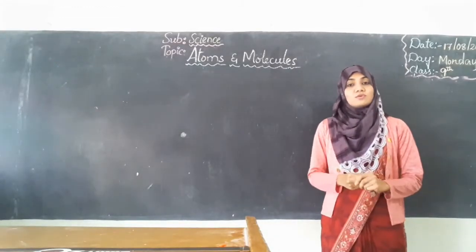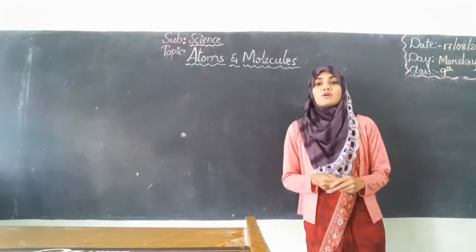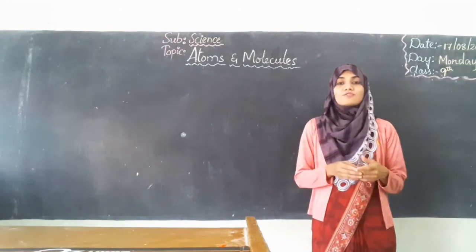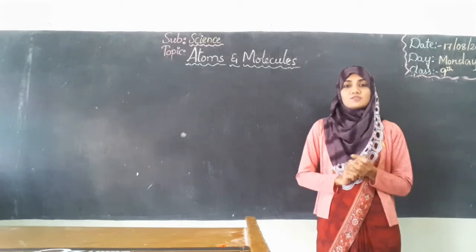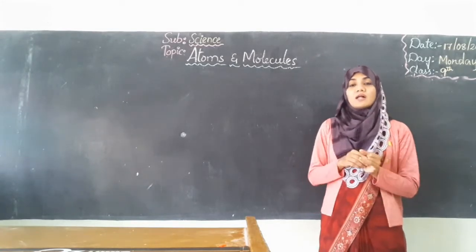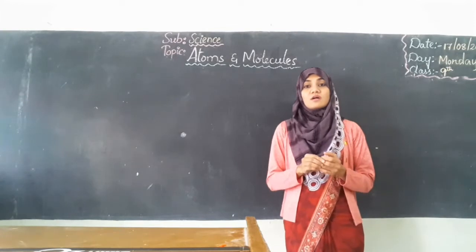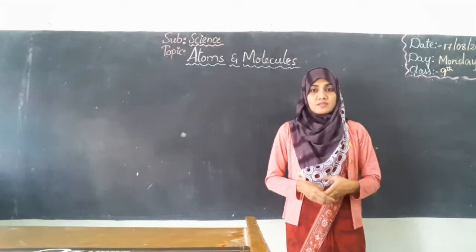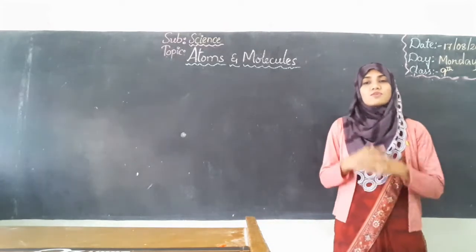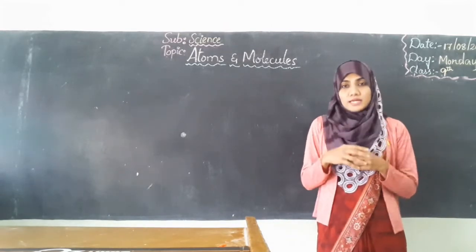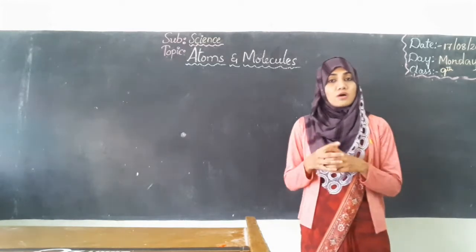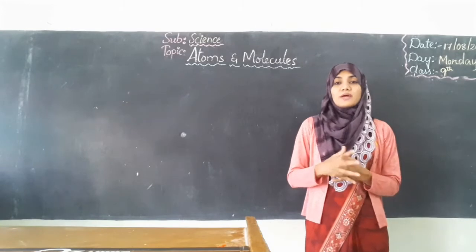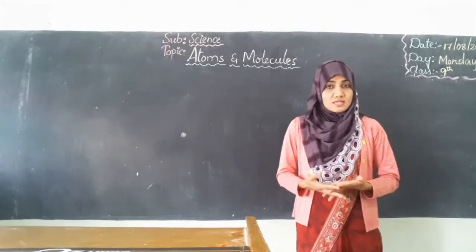Students, in the previous section, we had gone through the two laws of chemical combination, that is law of conservation of mass and law of constant proportion, and we had also learned the postulates of Dalton's atomic theory, which was based on atoms, isn't it? So, students, we all know that group of atoms together combine to form a molecule, and group of molecules together combine to form an element, isn't it?